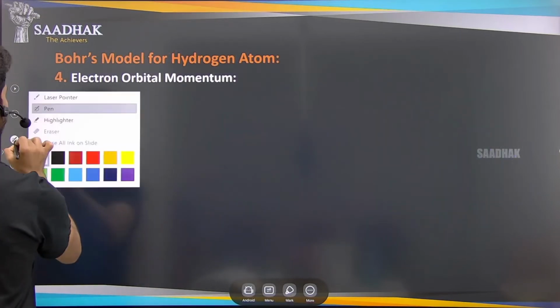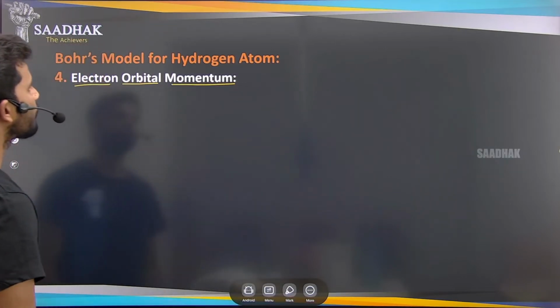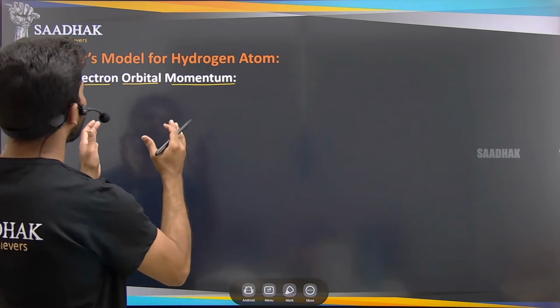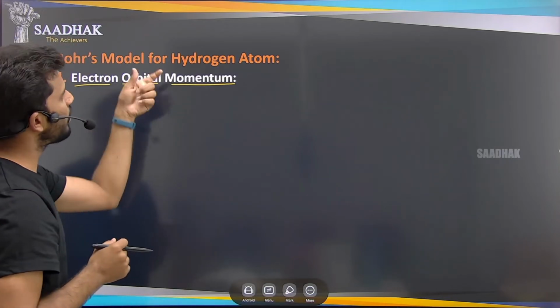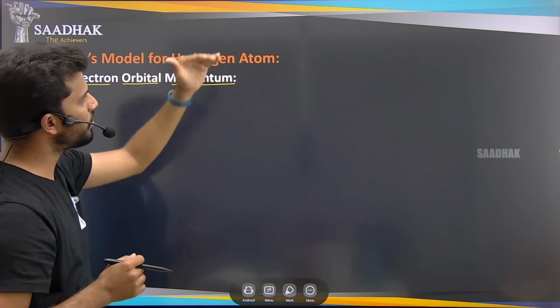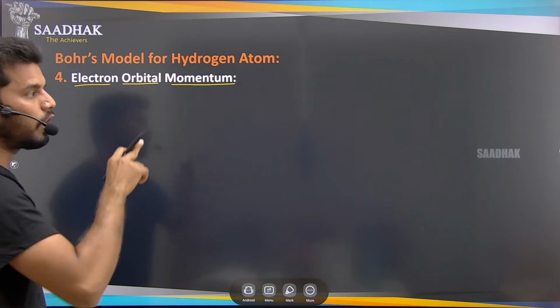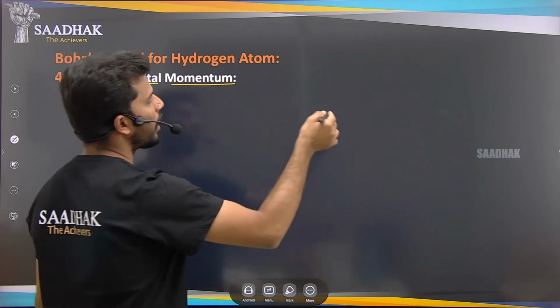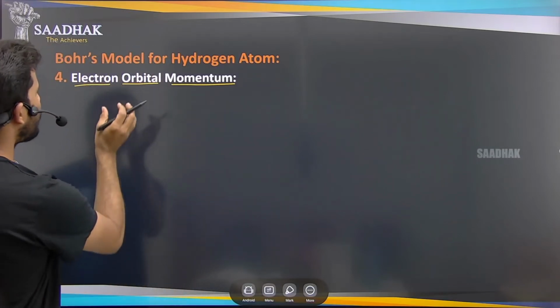So next is the electron orbital momentum, meaning how the orbitals have momentum. Electrons are moving from one energy level to another energy level, right? So how are these rotating, like we know that electrons are rotating in the orbits, yes or no? So how is the momentum there?